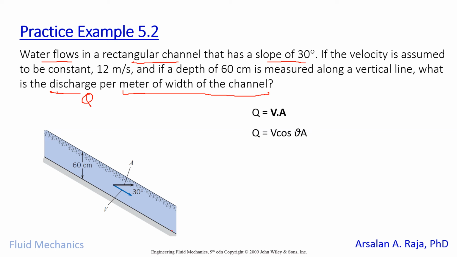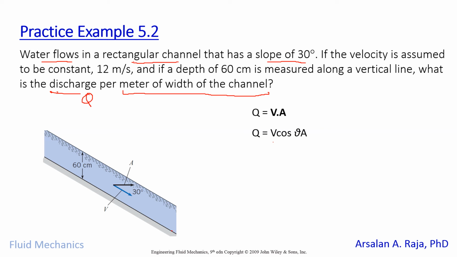But if you see here that the fluid is flowing on an inclined surface, so we must know the velocity component which will be effective to calculate the velocity of the water flowing in the channel.